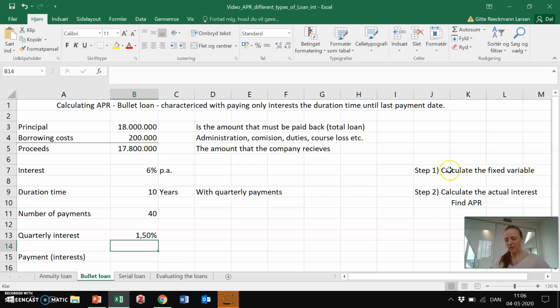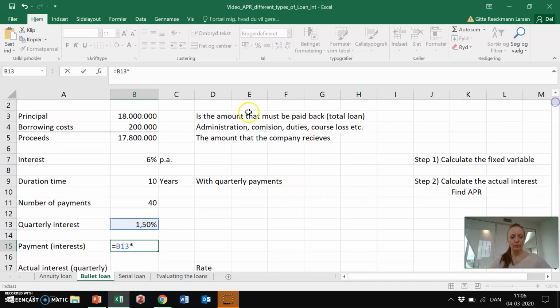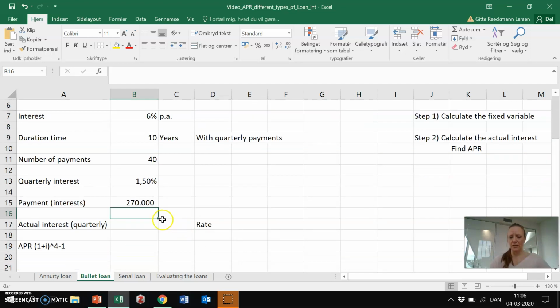So calculate the fixed variable, always step 1. Let me scroll a little down here. The quarterly payments that we need to make sure we have liquidity for is the quarterly interest multiplied with the principal. Always pay from the full principal all the time, meaning that the company needs to be able to generate 270,000 in this case.